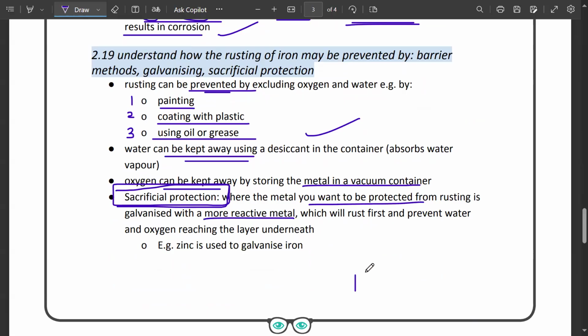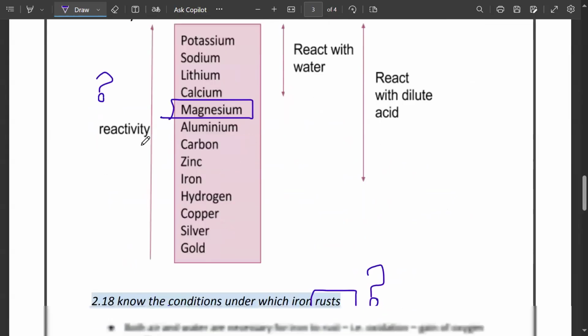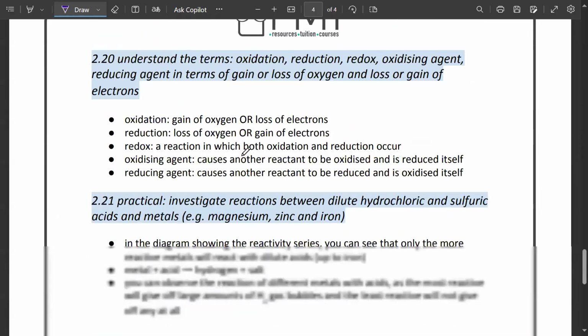For example, if I want to protect my magnesium, I am going to coat it with a more reactive metal, more reactive than magnesium. Magnesium is here. So which metal should I coat magnesium with? Potassium, sodium, lithium, calcium. Exactly. Let's say I coat it with lithium. So what will happen now? Air and water are going to react with lithium, which will rust first. Exactly, so this coating of lithium will be used up and my magnesium will remain safe. For example, zinc is used to galvanize iron. Zinc is above and iron is below.